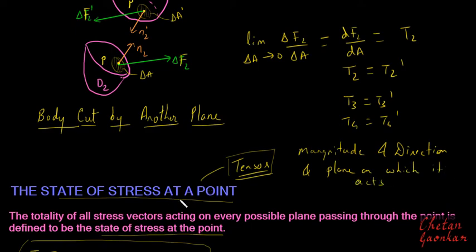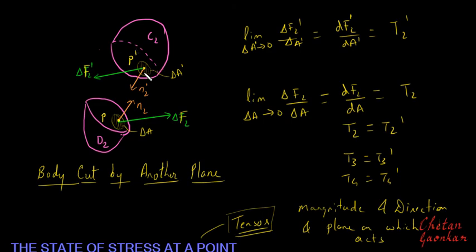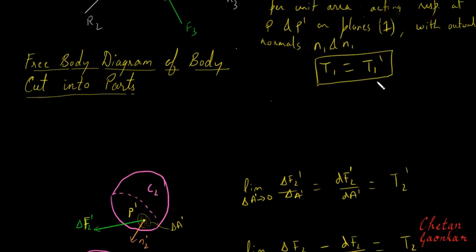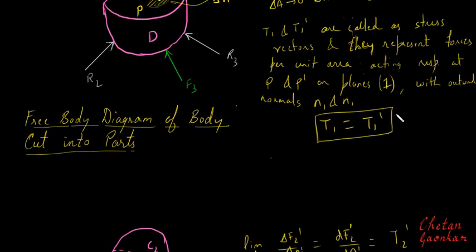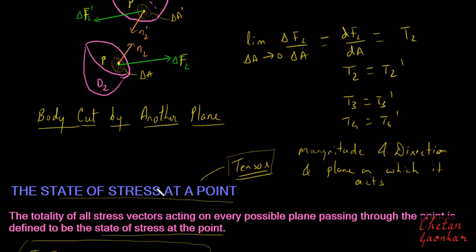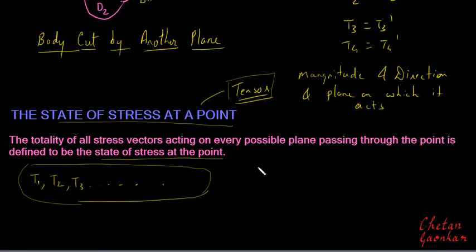But if we are projecting the stress along one particular plane, then we can call it a stress vector. But as a state of stress at a point, we cannot call the stress a vector, we will have to call it a tensor.